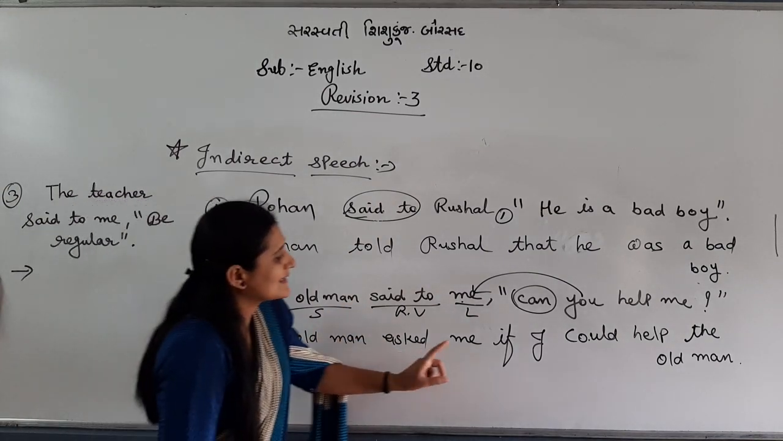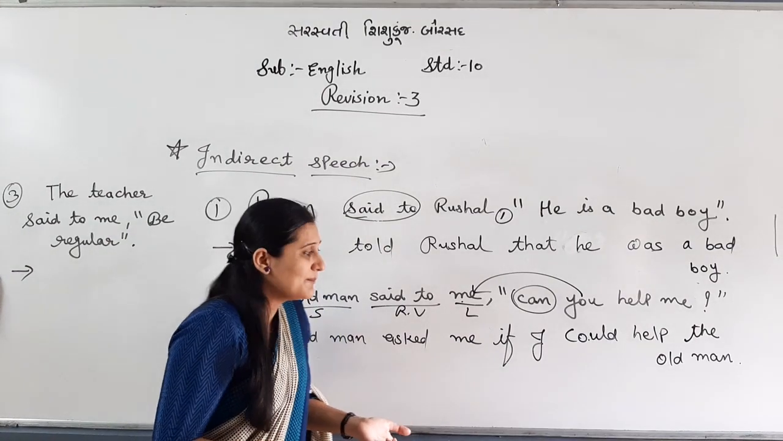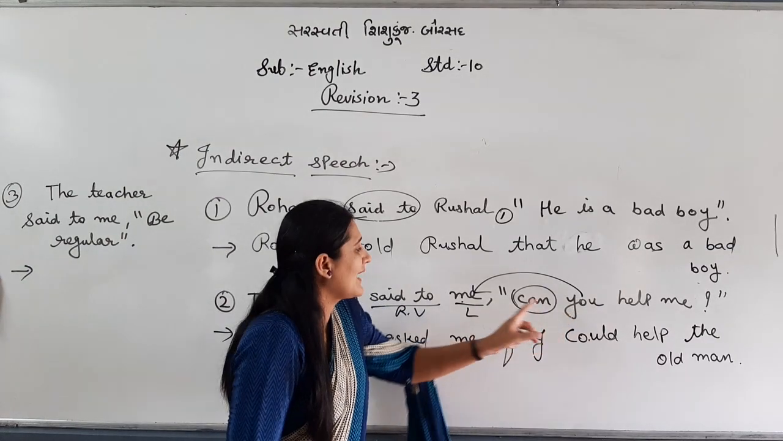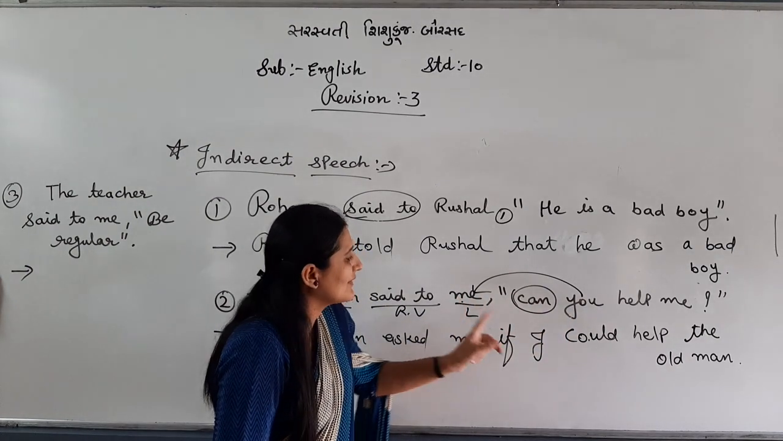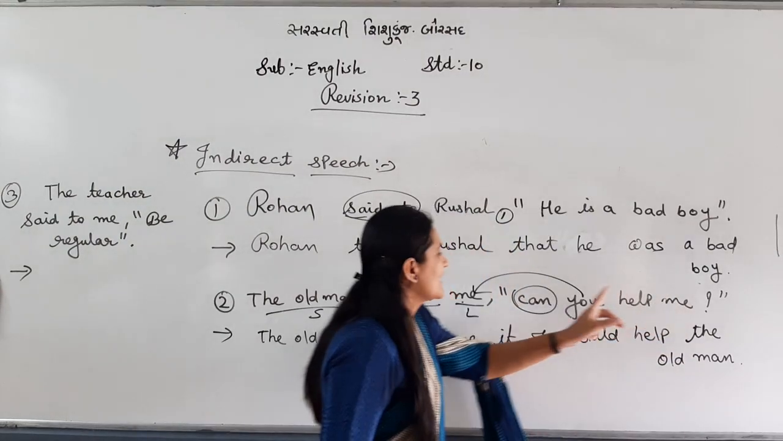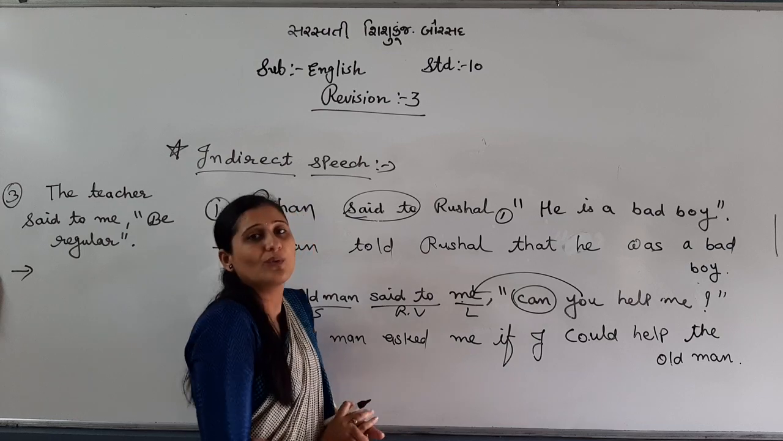The old man asked me if I could help the old man. Simple. Why "I"? Because you will change "you" according to the listener, and here "me" is given, that's why "I". And why "the old man"? "Me" is given, you change it according to the speaker. So old man, that's why. Right? I could help the old man.